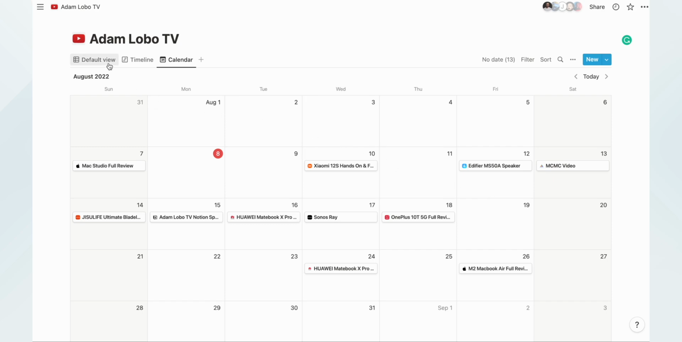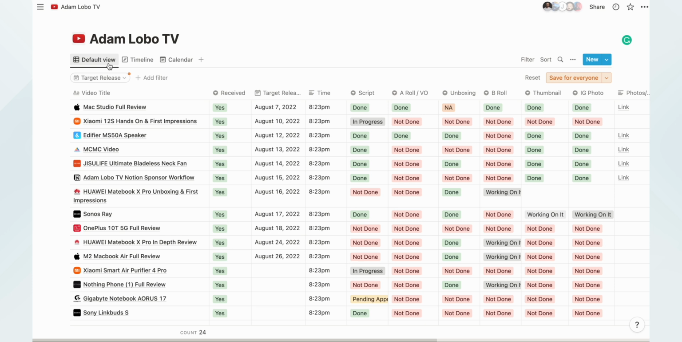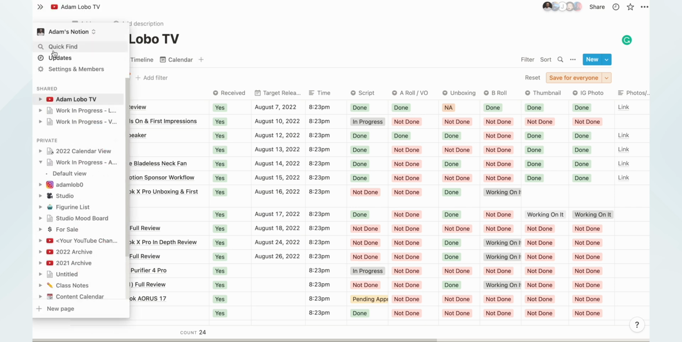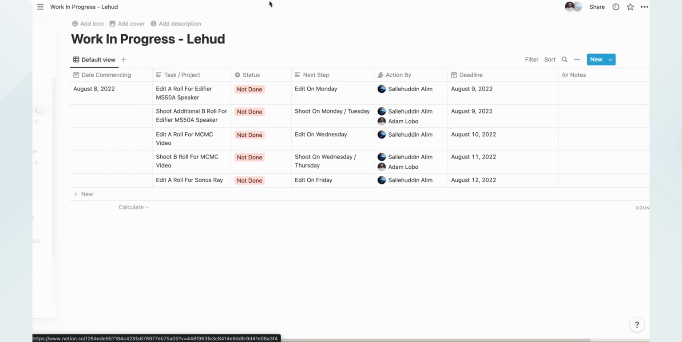But what I've done is that instead of me consistently changing the calendar view, within here I also put it, so I can put it here, which I kind of put into private because I feel like that's not something which I need to share with the rest of the team. Now also here I have the work in progress. Now this would help Lee Hood to know what are the things that he needs to do throughout the whole